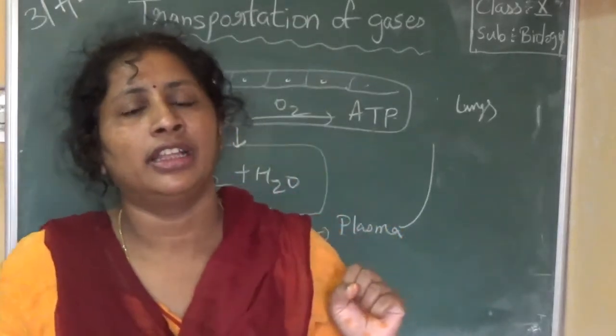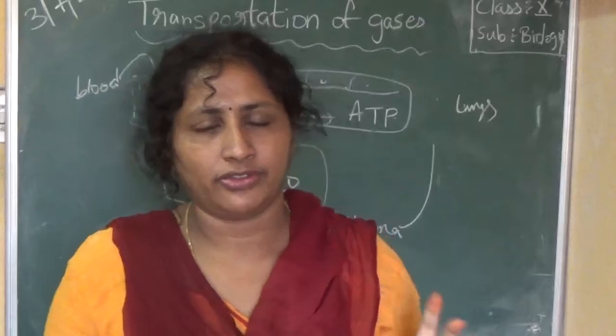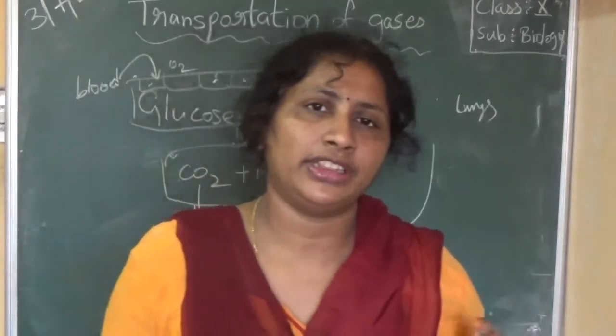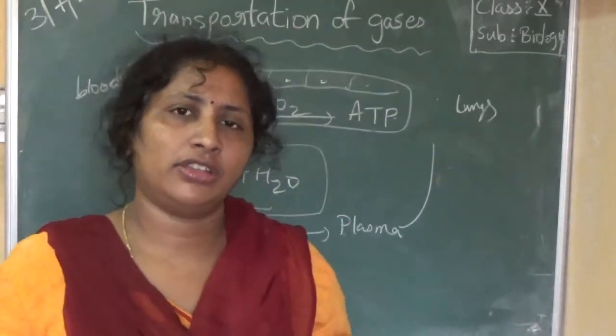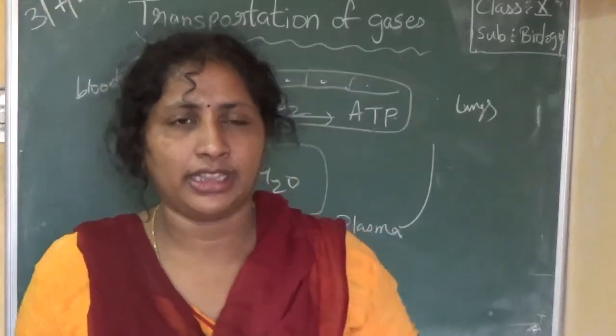So now the oxyhemoglobin is formed. One hemoglobin is combining with 4 oxygen molecules and oxyhemoglobin is formed.